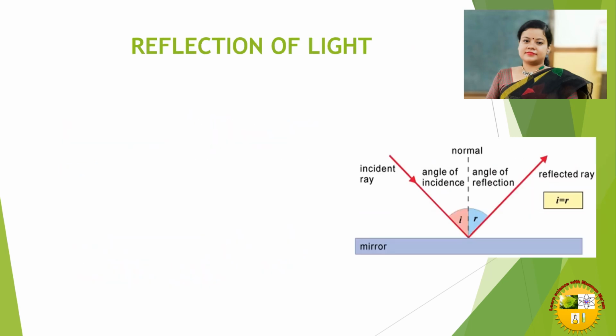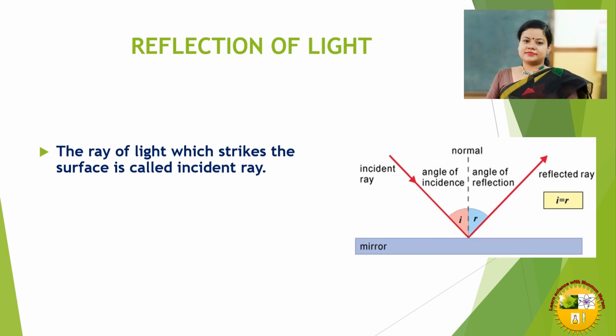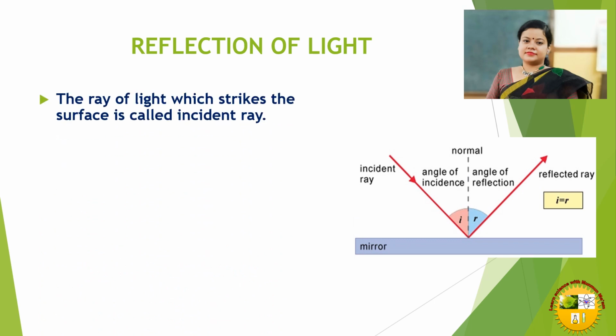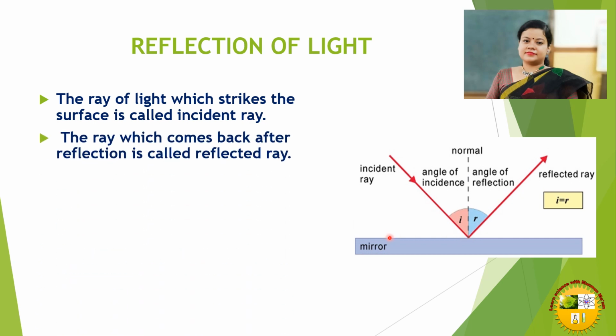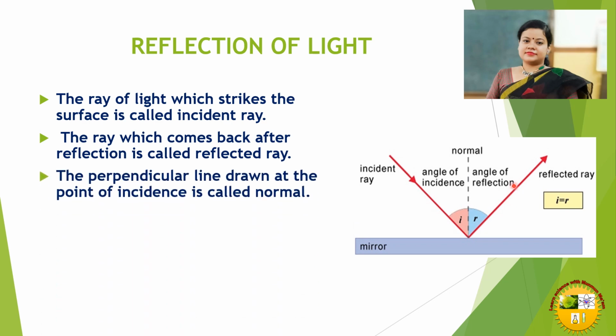Reflection of light. Here we will learn about a few terminologies. The ray of light which strikes on the surface is called incident ray. So here you can see this is the incident ray that is striking on a polished mirror. The ray which comes back after reflection is called reflected ray. This is the reflected ray. This is the point of incidence. The line drawn at the point of incidence perpendicular to the surface is known as normal.